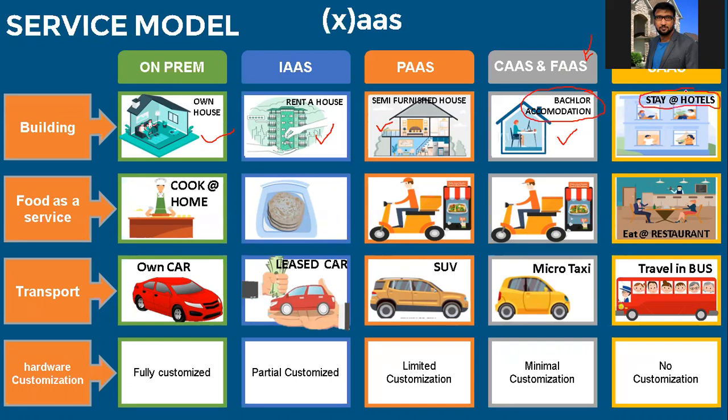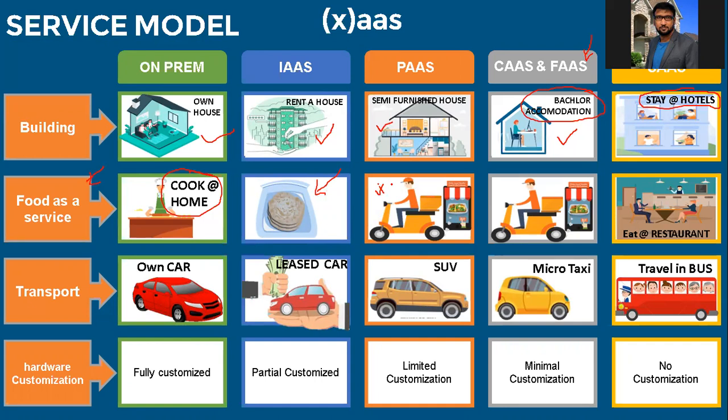SaaS is like staying at a hotel. If you take food as a service, on-premise is like cooking food at home. IaaS is where semi-cooked things are there. You go and buy pre-ready-made chapatis and just cook them in your home. Platform as a service is something you order from a hotel and you eat it.